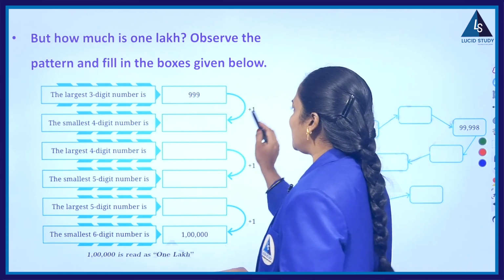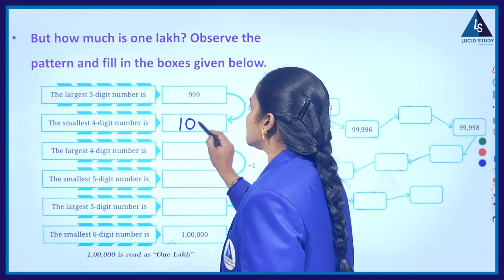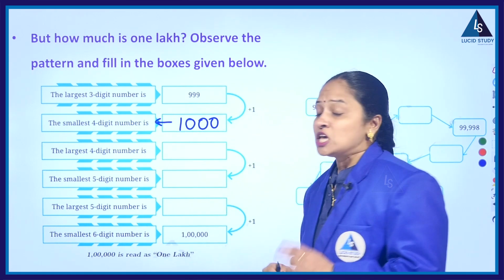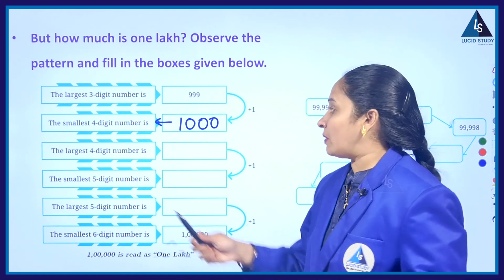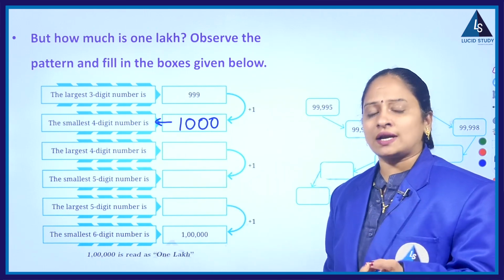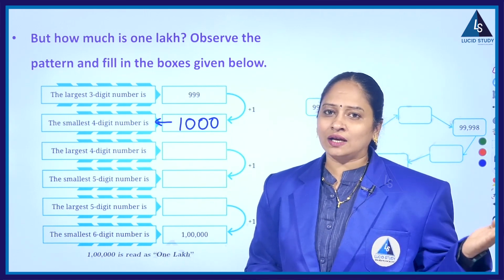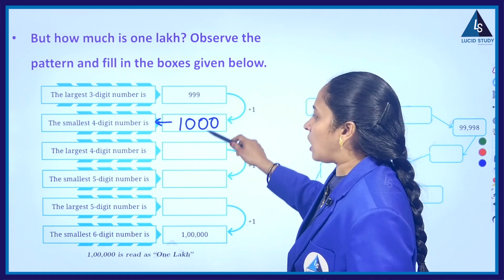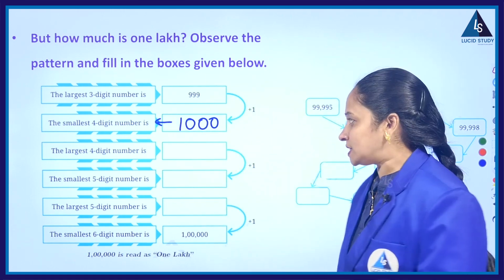So 999 plus 1, you will get 1000. This 1000 is the smallest 4-digit number, because 4-digit numbers start with 1000. Obviously the starting number is always smaller, the ending number is always greater.